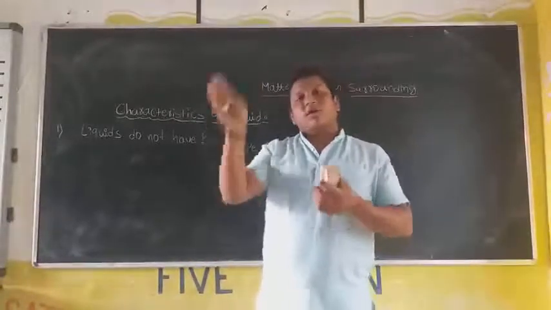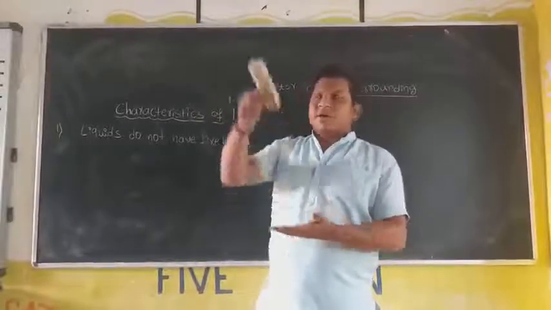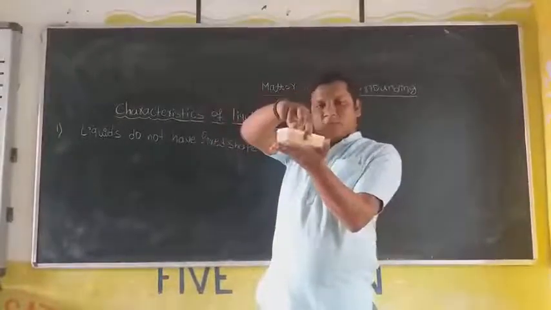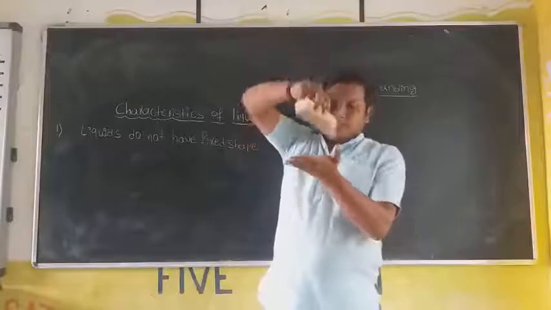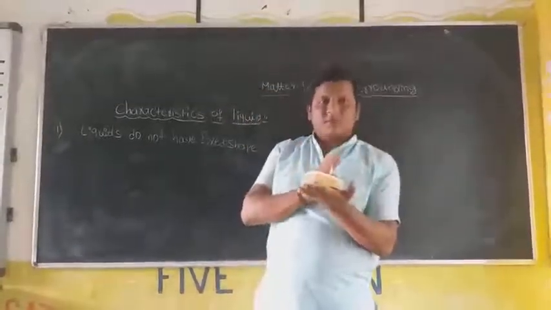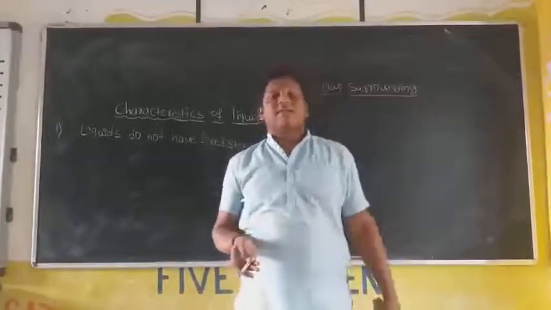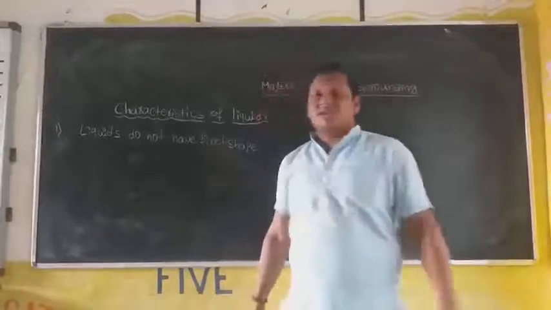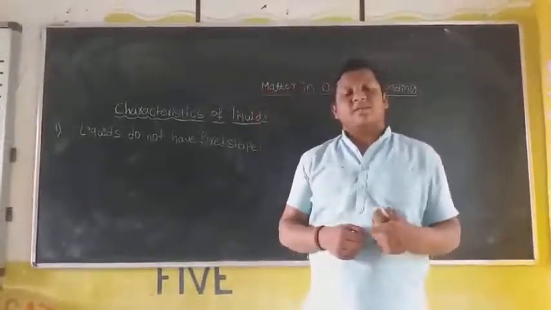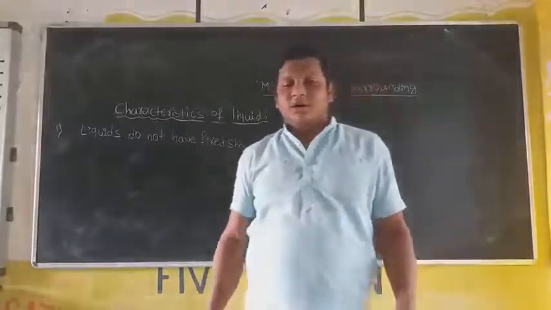But when you keep this duster on the surface, it does not slide. The shape is fixed, so it does not slide. But liquids slide because they do not have a fixed shape. It takes the shape of containers because the position of particles is not fixed.